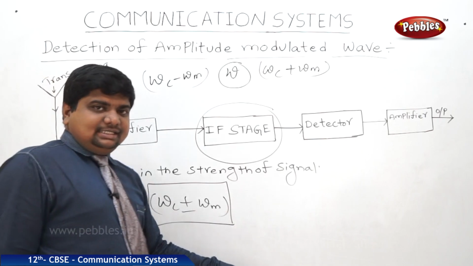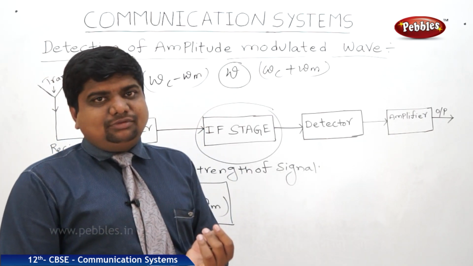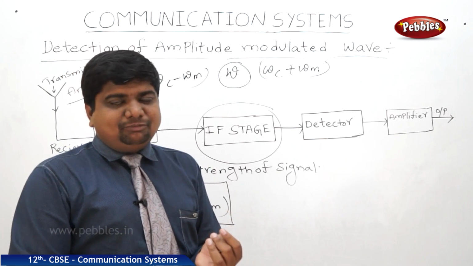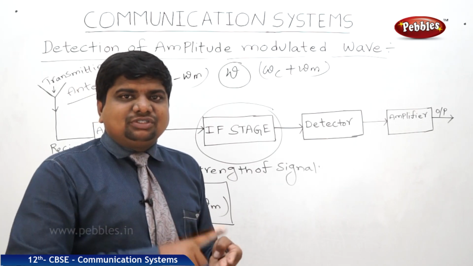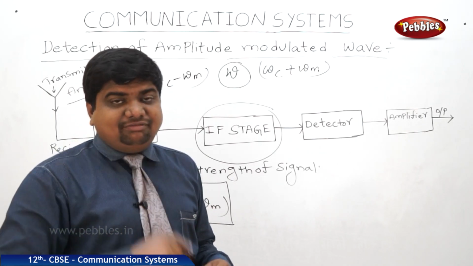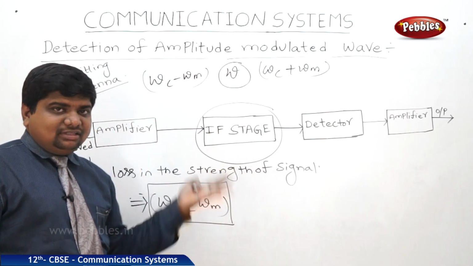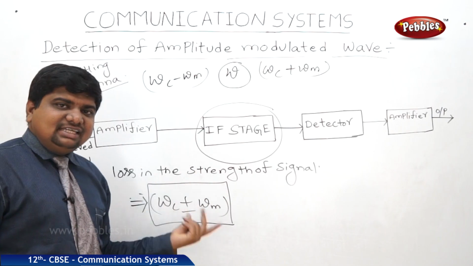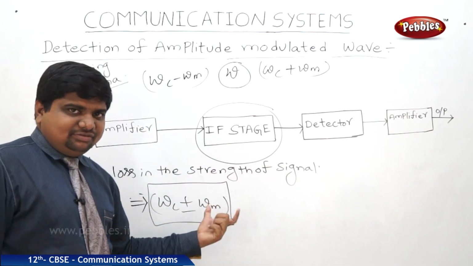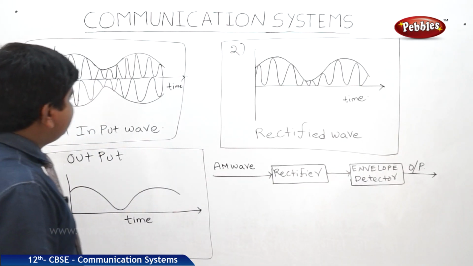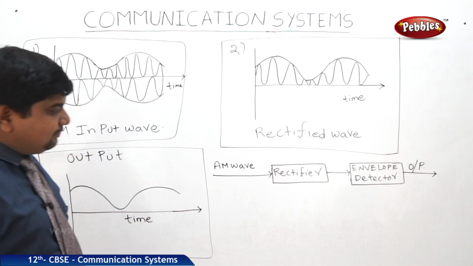So in this lesson, what we have discussed are the different terms used for communication, the main terminologies in the communication system, what is space wave, what is sky wave, the different spheres which are useful for the propagation of communicating waves, then amplitude modulation, frequency modulation, all these things. Lastly, we will see the graphs for the modulated waves and the original waves. We will see how the waves are rectified and how the propagation works with the analysis of the graphs.